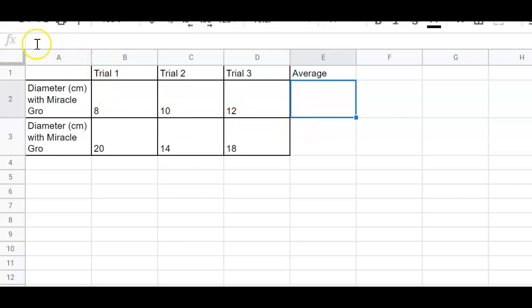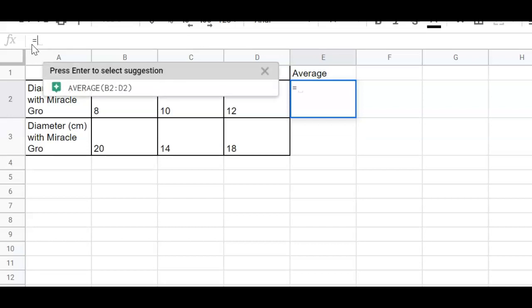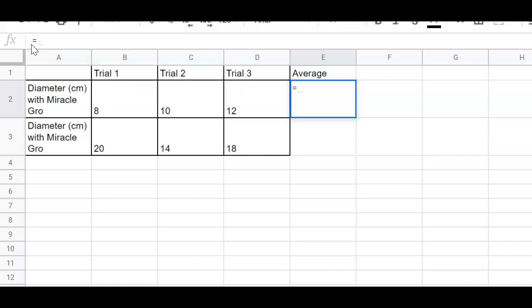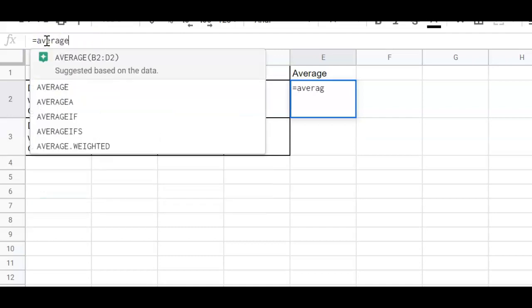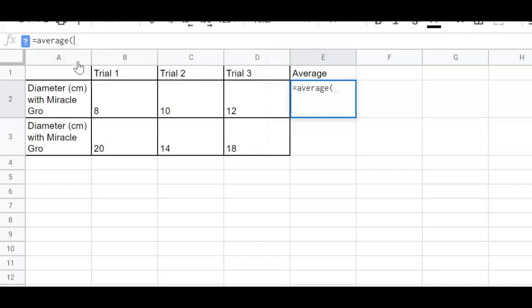Those are formulas. And so what I want to do is put my cursor over in this tab bar, and then to tell the cell to do a formula, you're going to hit the equals button. And then that's going to tell the machine or the sheets that you want to do a formula. So I want it to average. So if I put equals and then average, and then it's giving you a suggestion of what you might want to average. For now, I'm just going to do an open parentheses.